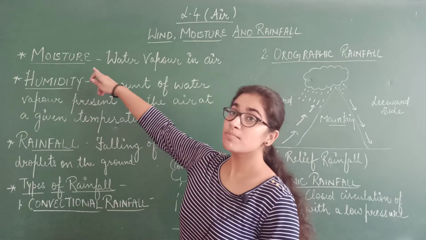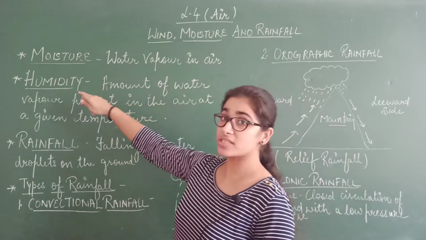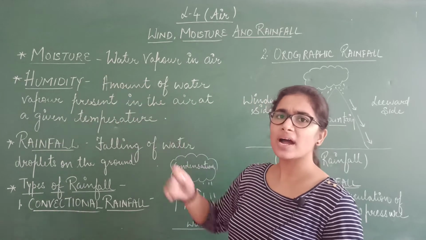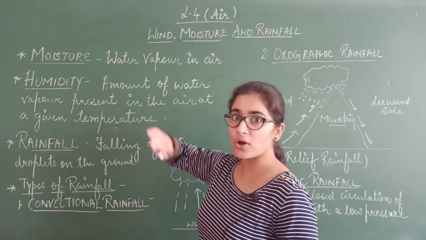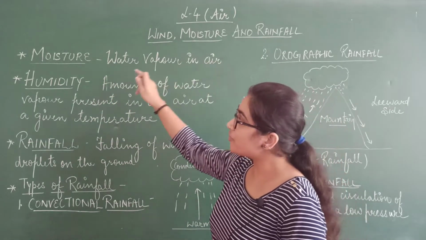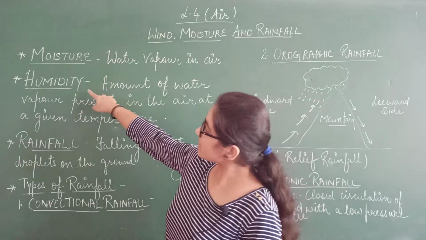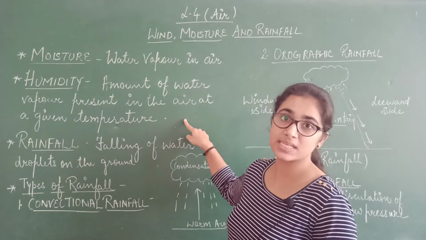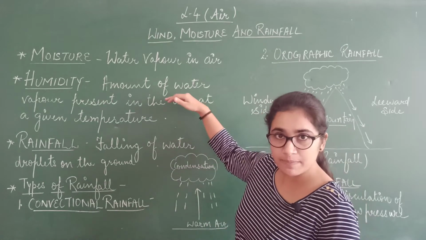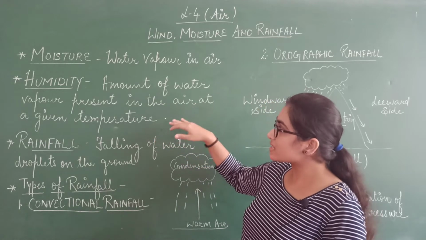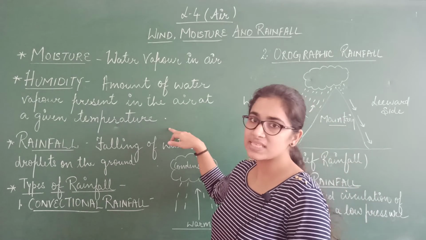Now the next topic is moisture. What is moisture? Water vapor in the air is known as moisture. And what is humidity? Although moisture and humidity are taken together as the same meaning, a little difference is there. When we talk about moisture, we only consider the water vapor in the air. When we talk about humidity, we also consider the temperature. That is, humidity is the amount of water vapor present in the air at a given temperature. So we consider the relation between the water vapor and the temperature of the air.